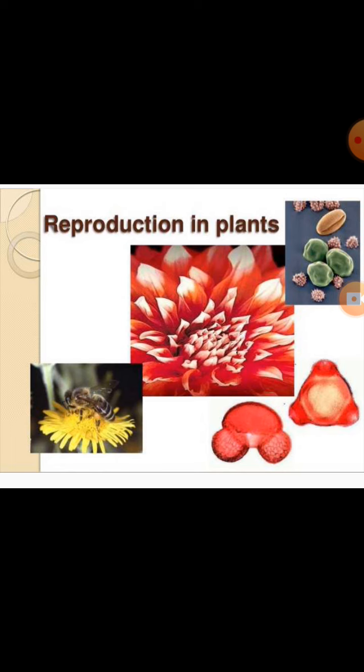Okay, and genetic diversity and variations are also essential for reproduction.